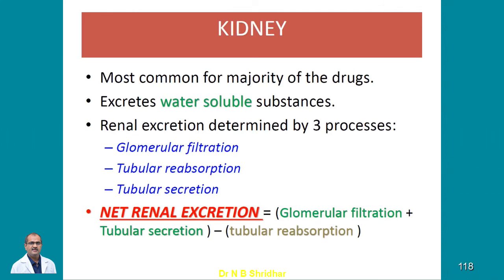Suppose it's a hydrophilic drug, then the tubular reabsorption is almost zero. Then the net renal excretion is perfect, and glomerular filtration plus tubular secretion makes the drug go out of the body. Suppose the drug is lipophilic, then most of the drug gets reabsorbed into the circulation, and the excretion decreases. The more the tubular reabsorption, the less the renal excretion. So they are inversely proportional.